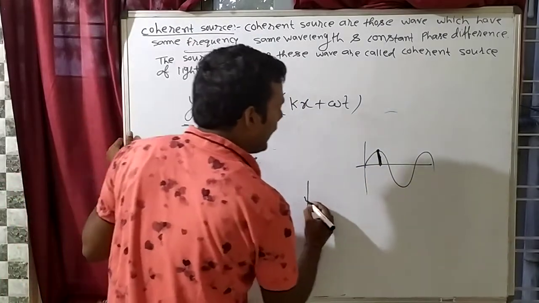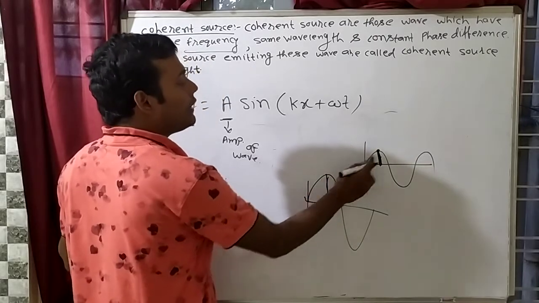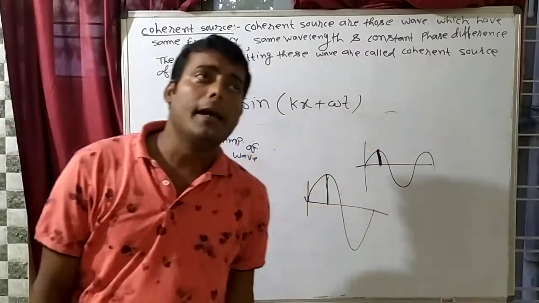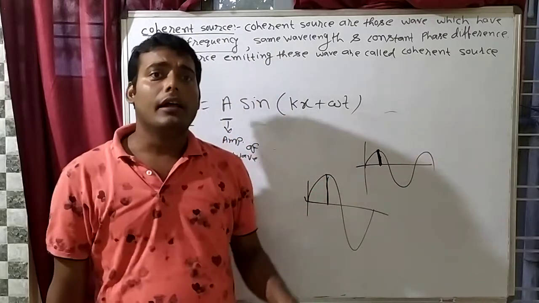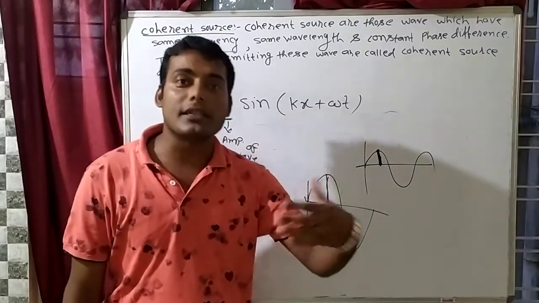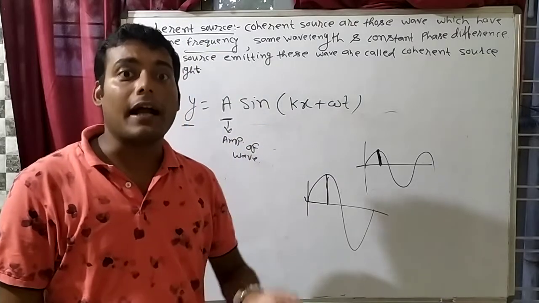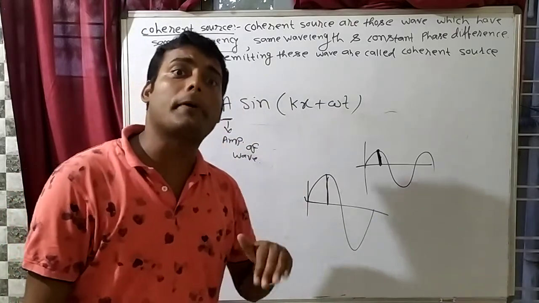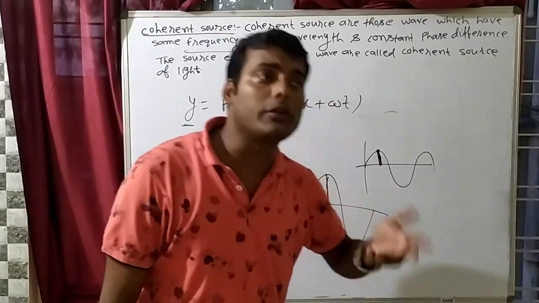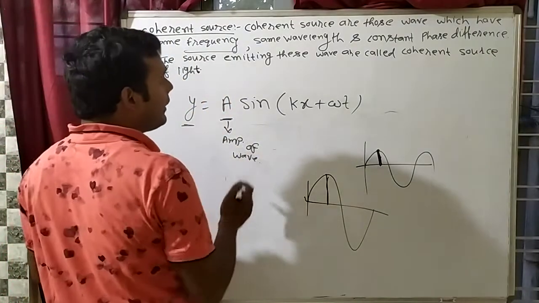For example, suppose that if a wave is like this, I will ask you which has more amplitude. See, this distance is more than this distance. That means this amplitude is more than this amplitude. And when amplitude is more, what does it mean? For example, in the sound chapter, if my voice is loud, that means my amplitude is more. If your sound is high, that means your amplitude of the sound is high. Clear? When your sound is low, that means your amplitude is low. So this A is amplitude.